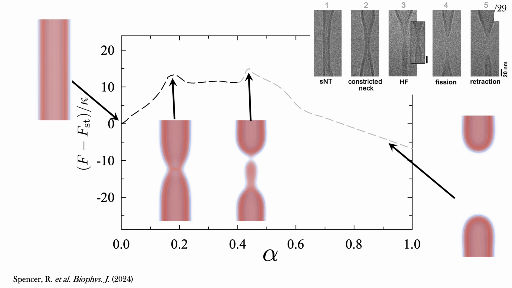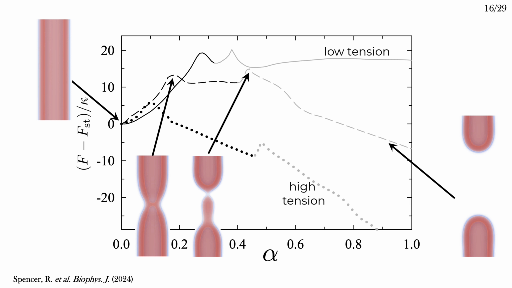In addition to these calculations, we can also do experiments to look at the tubes during fission. And by we, I mean my collaborators in Spain, Anna Shanova and her group. I'll give you more details shortly, but in short, they put tubes under tension and let them undergo fission, freezing them at various points throughout the process, and thereby getting snapshots of the fission while it's happening. When they do that, they see all of the key structures that I find in my calculations, which is pretty cool. I can repeat these calculations at different tensions.